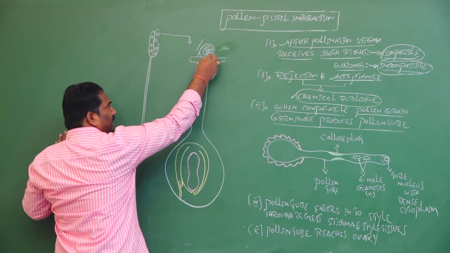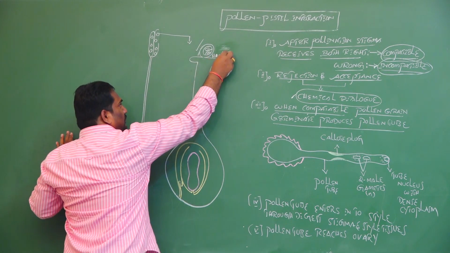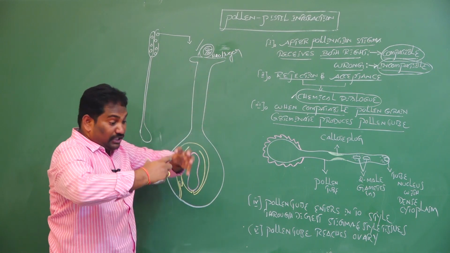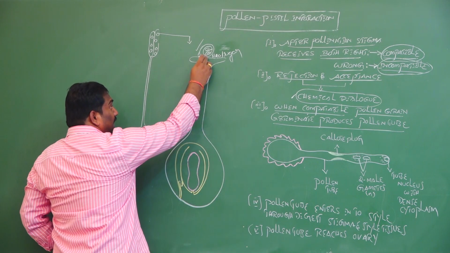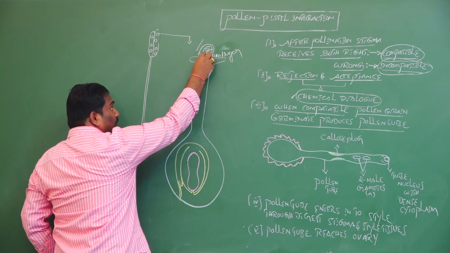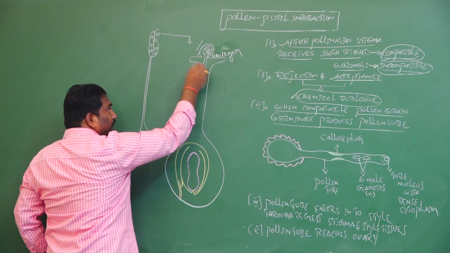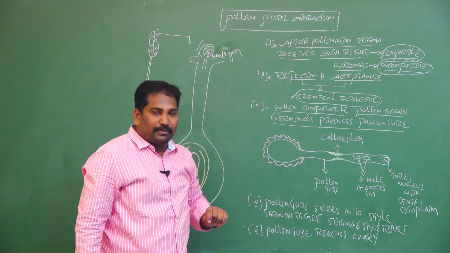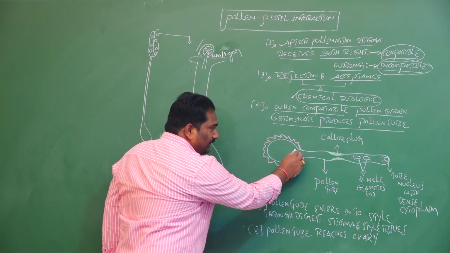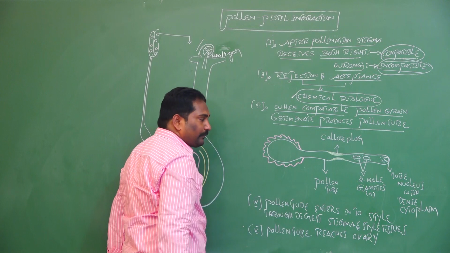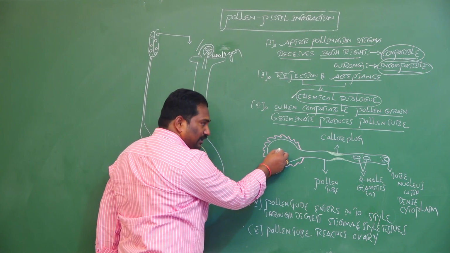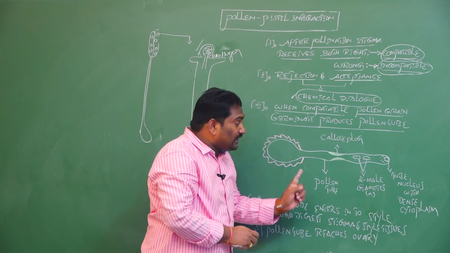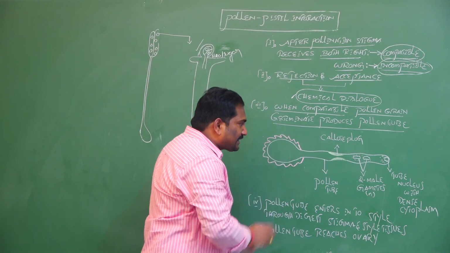Then the stigma provides water and sugars. Using water and sugars, the pollen grain size increases, the exine ruptures, and the intine produces the pollen tube. Here I am explaining germination of the pollen grain on the surface of the stigma. In a two-celled pollen grain, the largest cell is the vegetative cell or tube cell with dense cytoplasm.